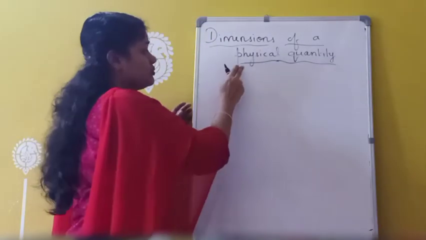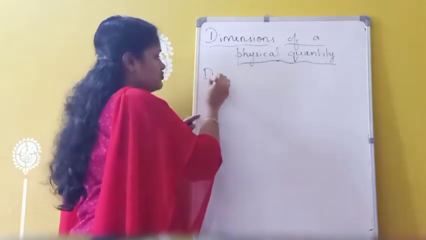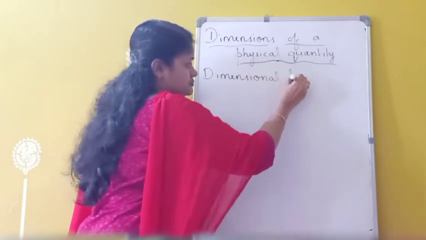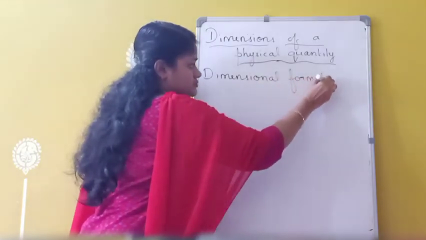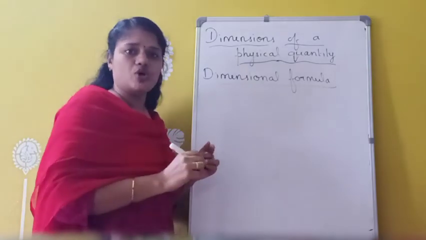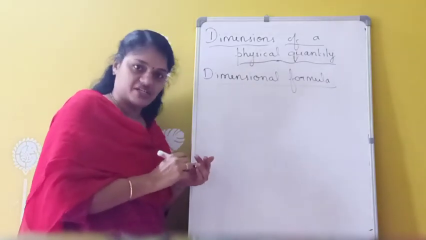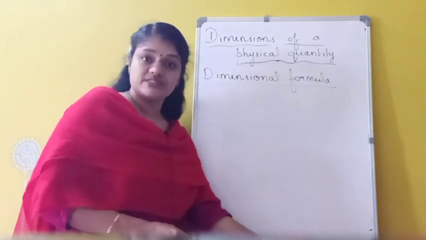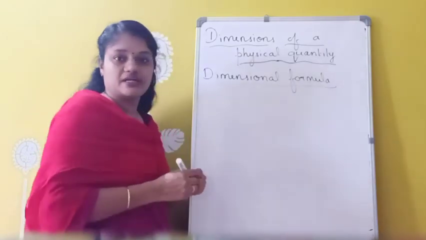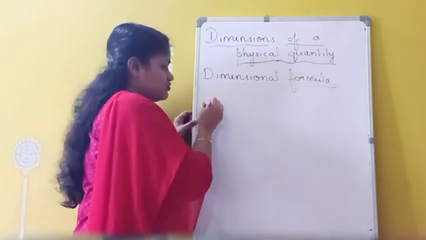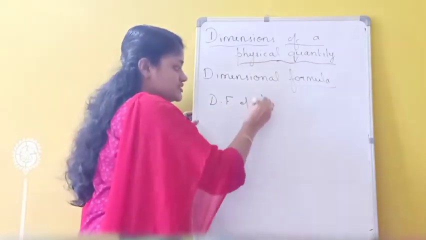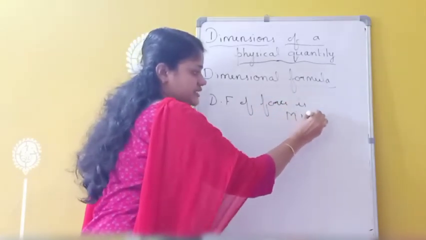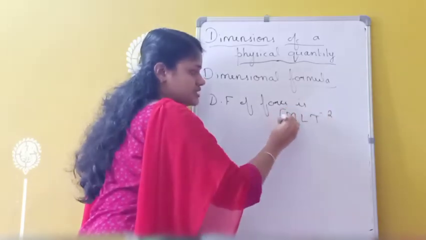Next is dimensional formula. If a physical quantity is expressed in terms of dimension, it is called as which one? Dimensional formula. For example, the dimensional formula of force is written as MLT raised to minus 2.